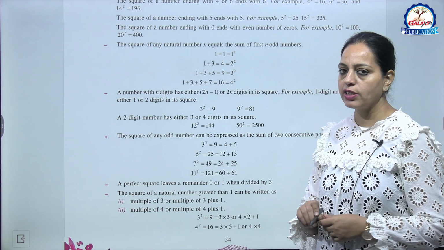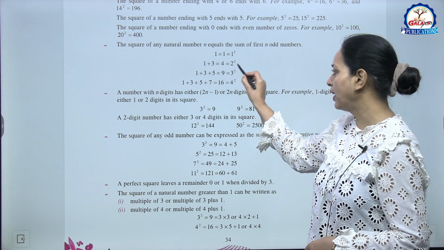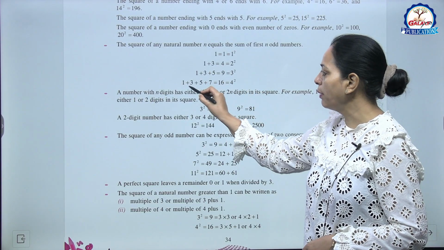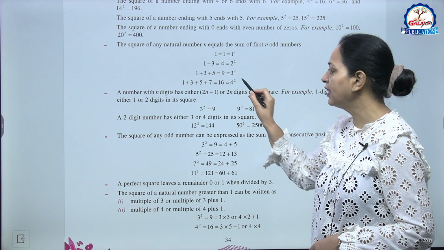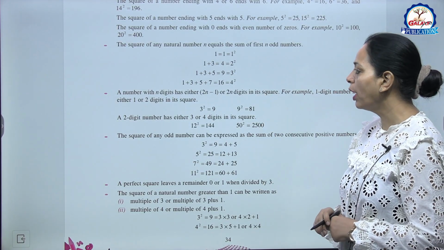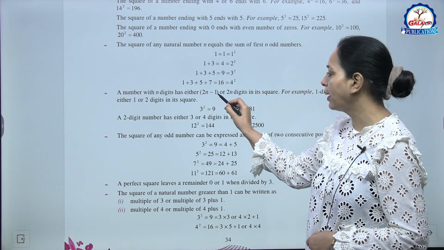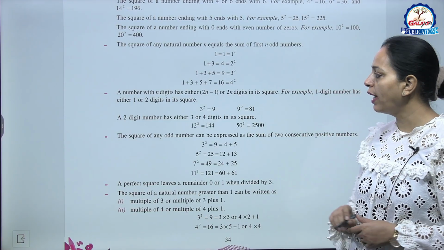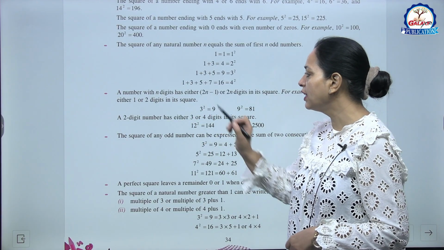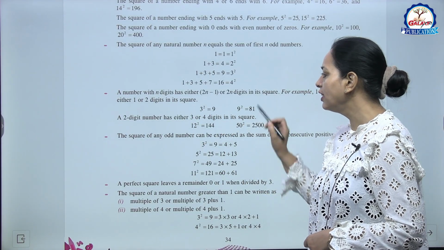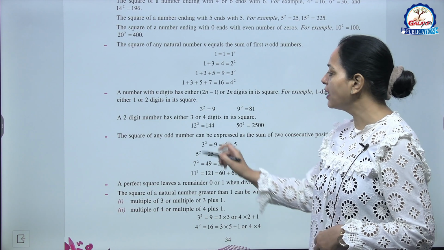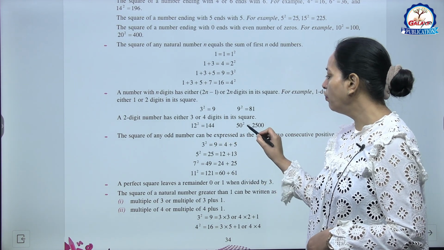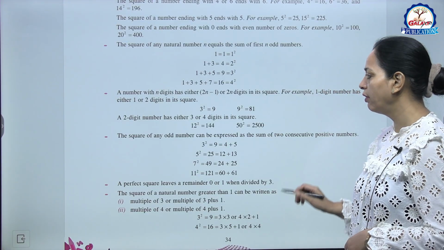1 equals 1 square, 1 plus 3 is 4, that is 2 square. 1 plus 3 plus 5, 9, that is 3 square. 1 plus 3 plus 5 plus 7, that is 16, that is 4 square. Now a number with n digits has either 2n minus 1 or 2n digits in its square. For example, a one digit number has either 1 or 2 digits in its square, like 3 square is 9, 9 square 81. A 2 digit number has either 3 or 4 digits in its square, like 12 square 144, 50 square 2500.